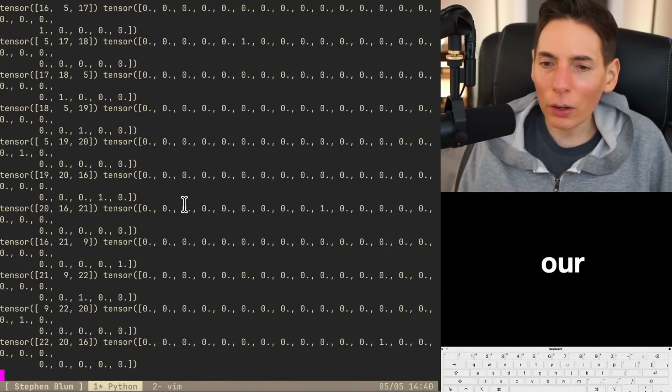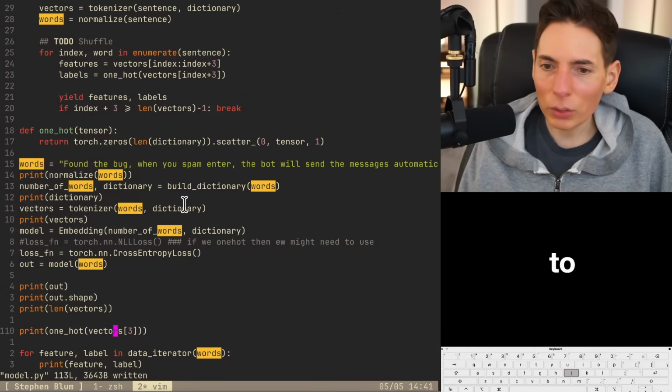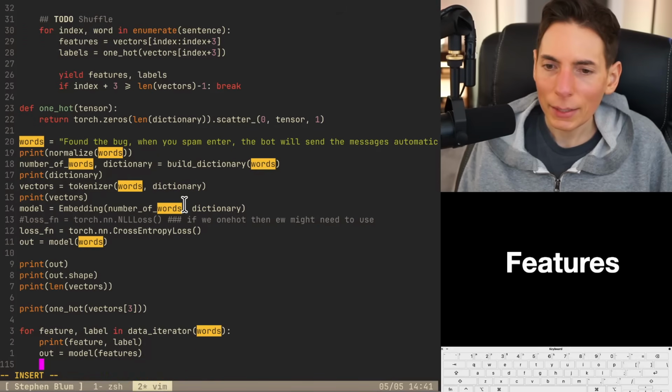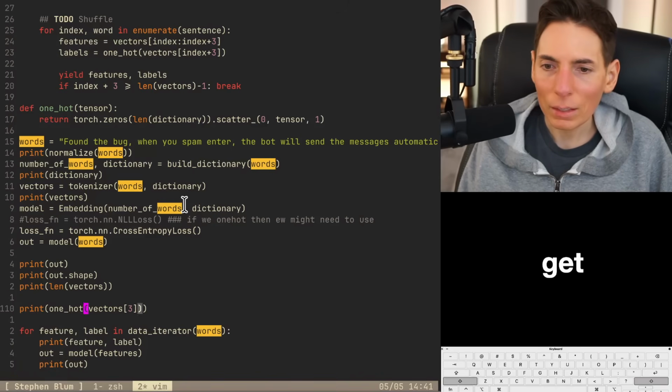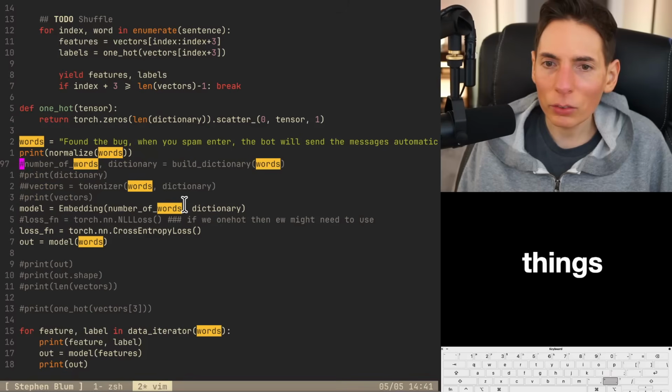All right, so we got our training data. Looks good to me. We got our one hot. So now we can train the model because we got all of our inputs. So we got our features and labels. We should be able to do out equals model features and then print out. See what we get. Let's hide all this other stuff. We don't need any of these things now.